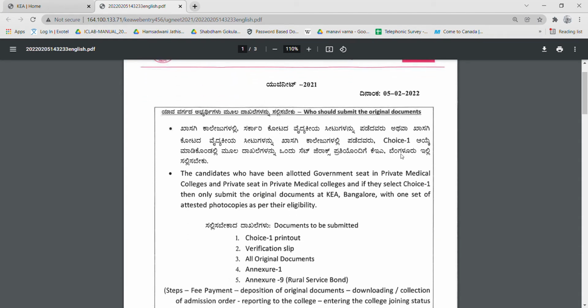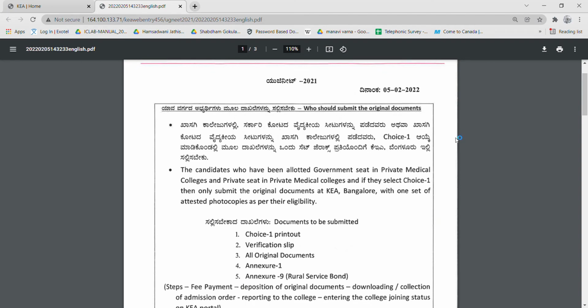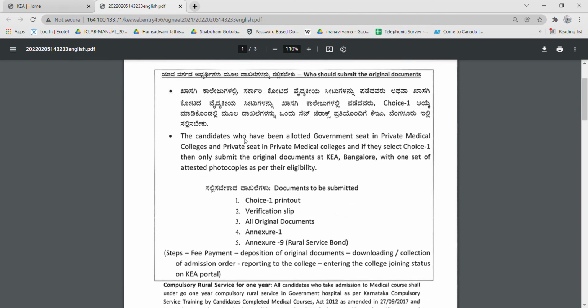I'll briefly tell you what is given in this. Who should submit the original documents? Candidates who have been allotted a government seat in private medical colleges and a private seat in private medical colleges. That is, a government seat in a private medical college and a private seat in a private medical college, which is nothing but the GMP.